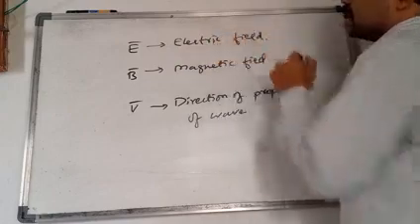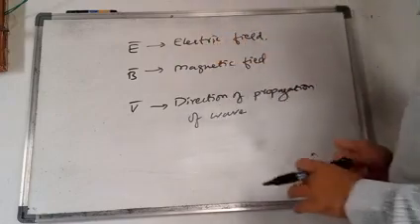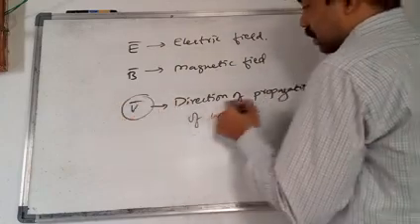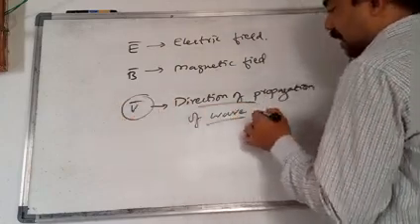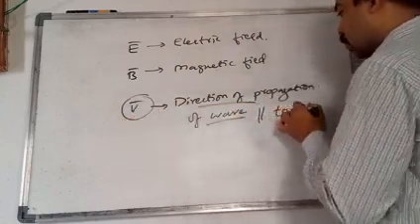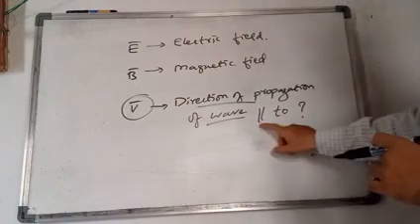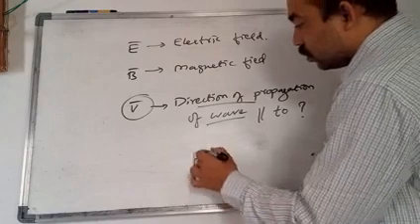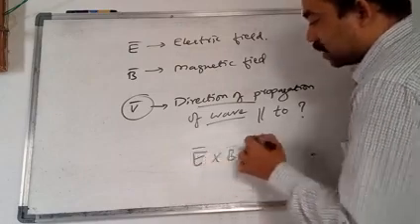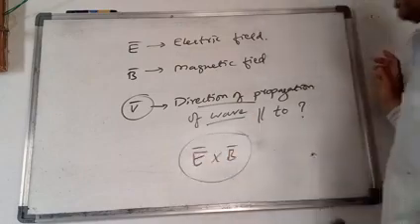So what is the question here is, this direction of propagation of wave is parallel to what? It is parallel to the cross product direction of electric field and magnetic field.